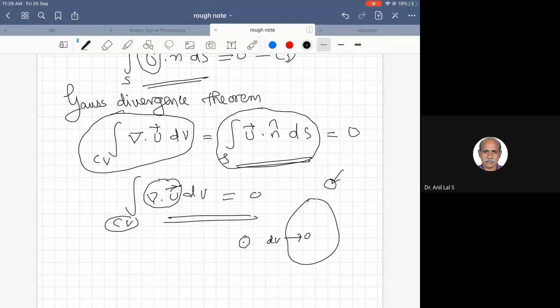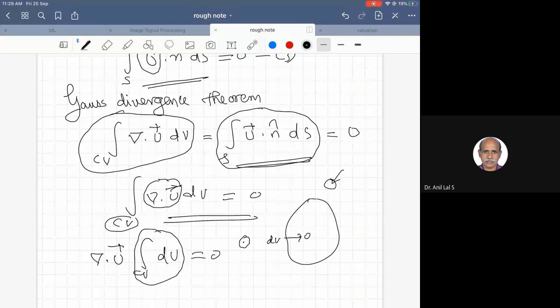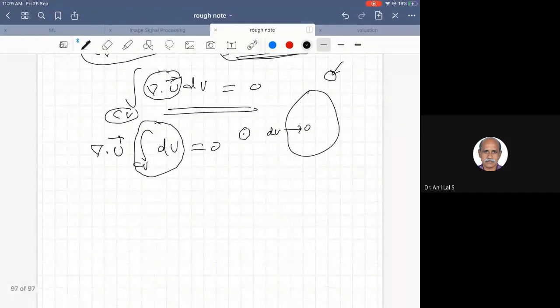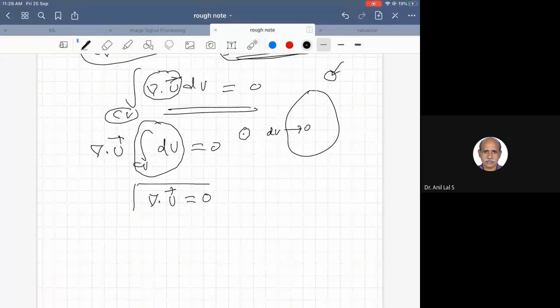So del dot u can be taken outside the integral. However small, dV cannot be 0. So you get del dot u equal to 0. This is actually a differential equation.